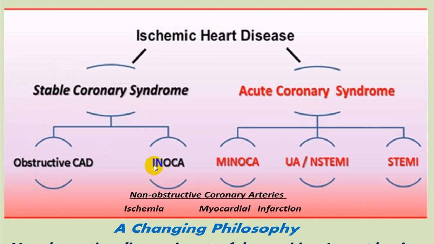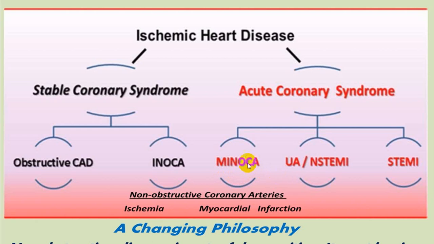INOCA, that is ischemia with non-obstructive coronary artery disease. While acute coronary syndrome includes mainly unstable angina, non-STEMI and STEMI, and it also includes another term which was introduced, that is MINOCA, myocardial infarction with non-obstructive coronary arteries.